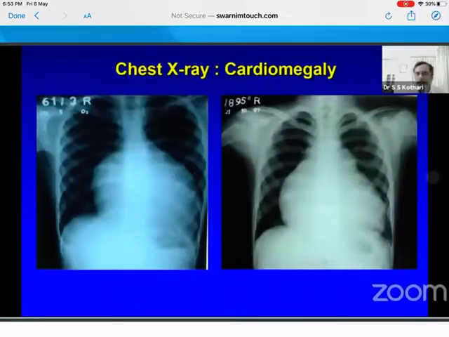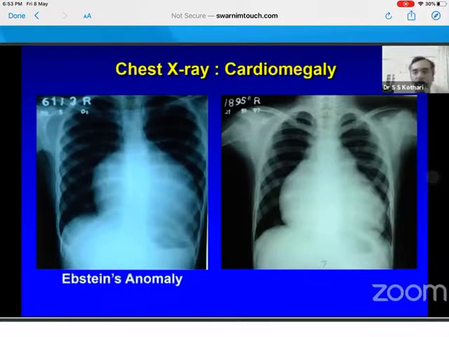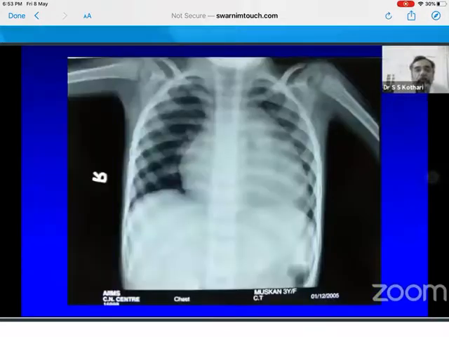Now what are these? These are typical spots. You can say Epstein's, and you can say PS TR. So you have peripherally black lung and very poor flow. That's simple. Now what is this? It looks like peripheral black lung, but you see through the heart, you can see dilated pulmonary artery.